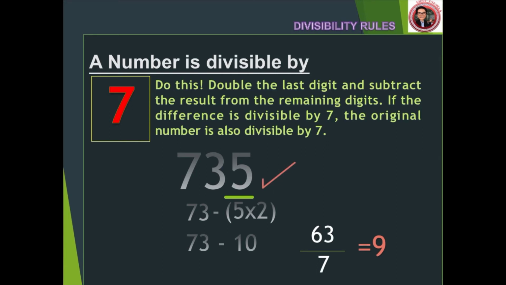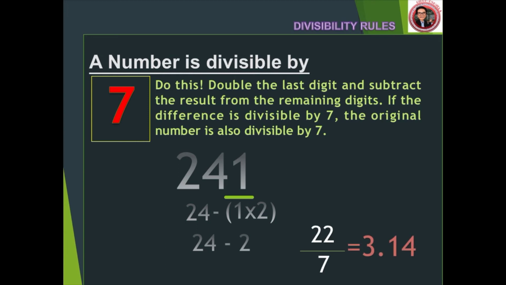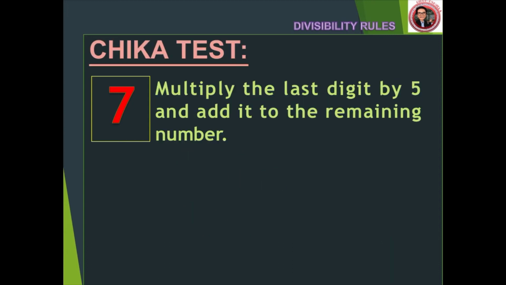How about this one? 241. Let's repeat the process. Double the last digit, so it's going to be 1 times 2, and subtract it from the remaining part of the number, which is 24. 24 minus the product of 1 times 2, which is 2, is 22. 22 divided by 7 is 3.14, which is not a whole number because it has remainders. Therefore, that original number is not divisible by 7.